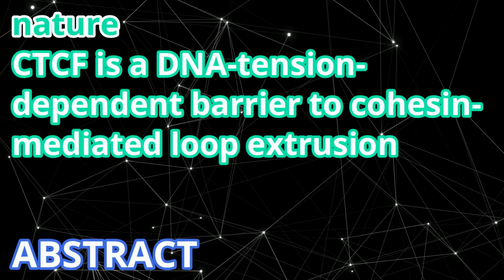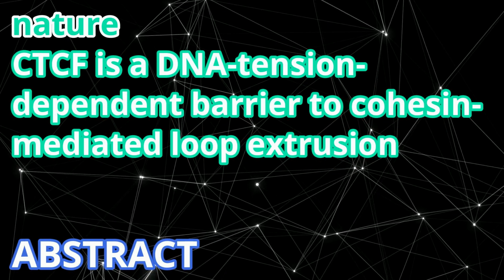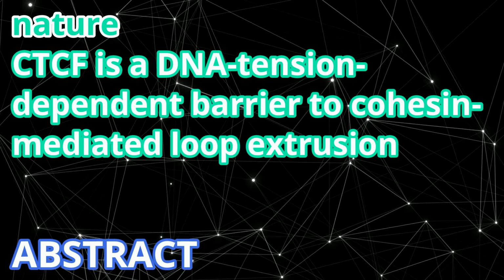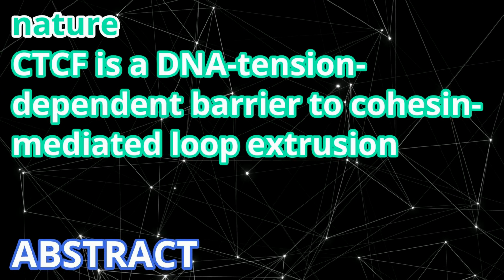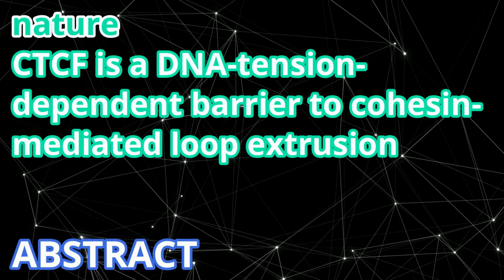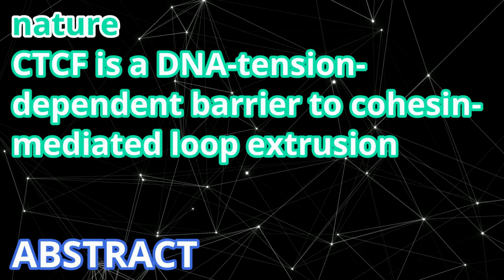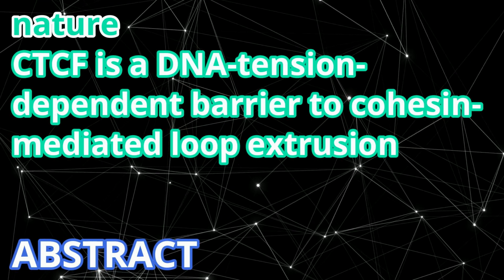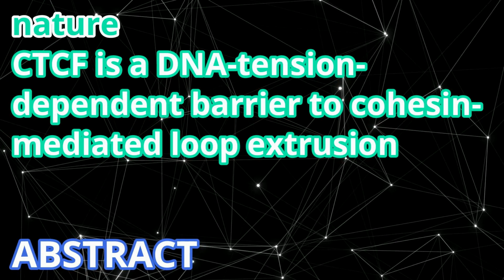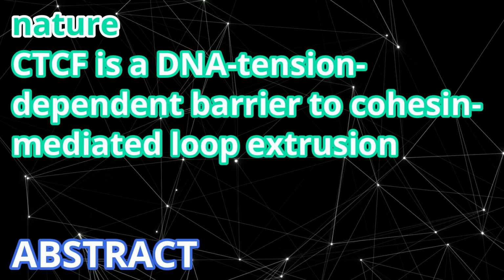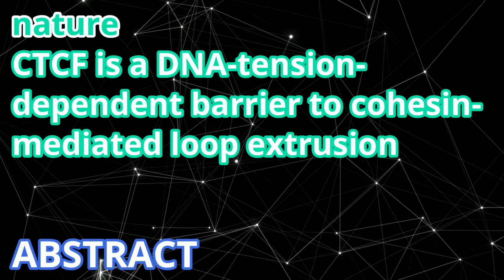CTCF functions asymmetrically, as predicted. However, CTCF is dependent on DNA tension. Moreover, CTCF regulates cohesin's loop extrusion activity by changing its direction and by inducing loop shrinkage. Our data indicate that CTCF is not, as previously assumed, simply a barrier to cohesin-mediated loop extrusion but is an active regulator of this process, whereby the permeability of TAD boundaries can be modulated by DNA tension. These results reveal mechanistic principles of how CTCF controls loop extrusion and genome architecture.